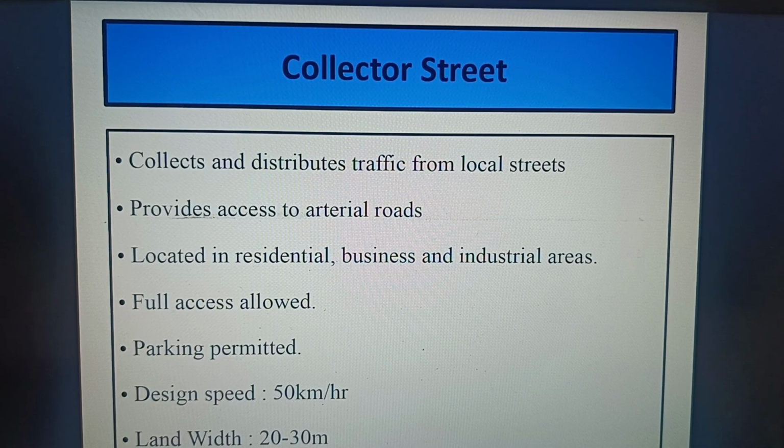Next one, collector street: collects and distributes traffic from the local streets, provides access to the arterial roads. Located in residential, business and industrial areas, full access is allowed, parking permitted. Design speed is again reduced to 50 km per hour. Land width is equal to 20 to 30 meters.